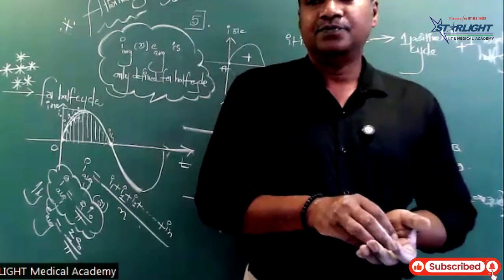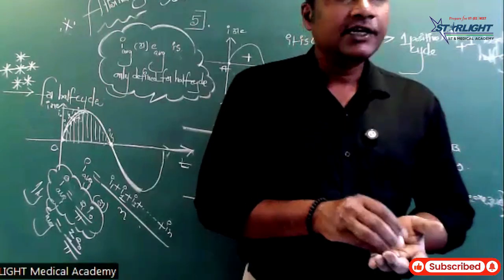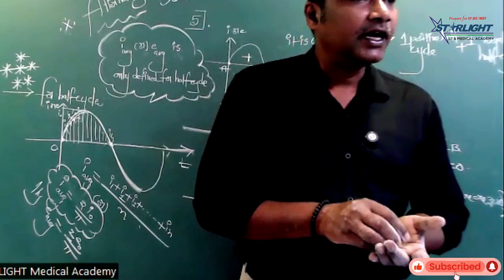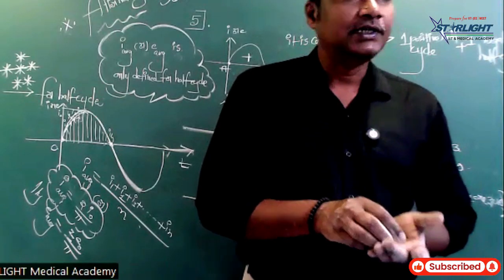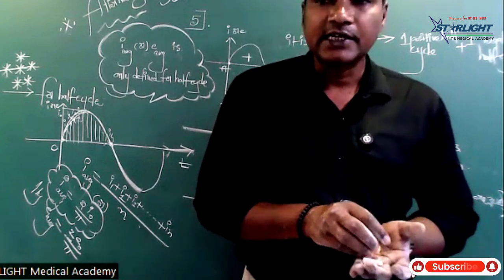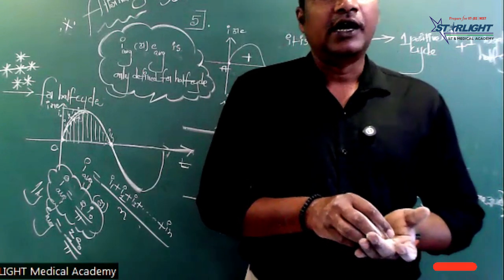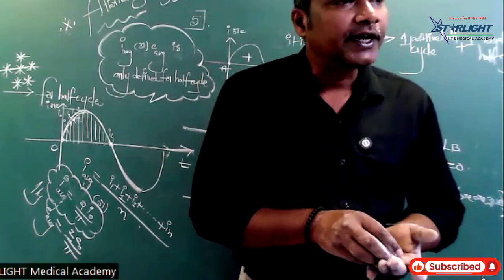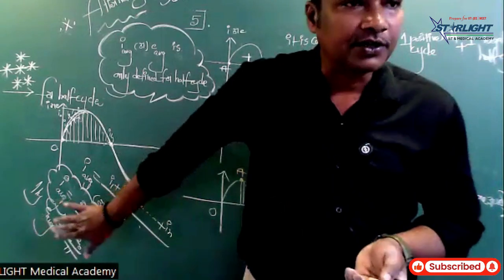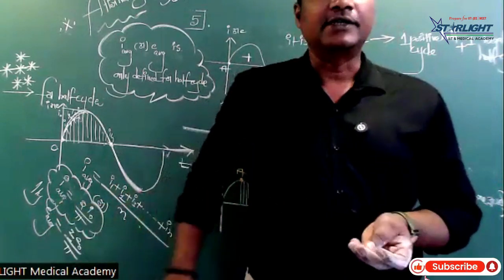Next, I discussed average current and average EMF. In case of alternating currents, average EMF or average current is only defined for a half cycle. For a complete full cycle, they are zero, they cancel. So I average for a half cycle is 2 I naught upon pi. Very, very important formula. Okay? Bye. See you in the next class.